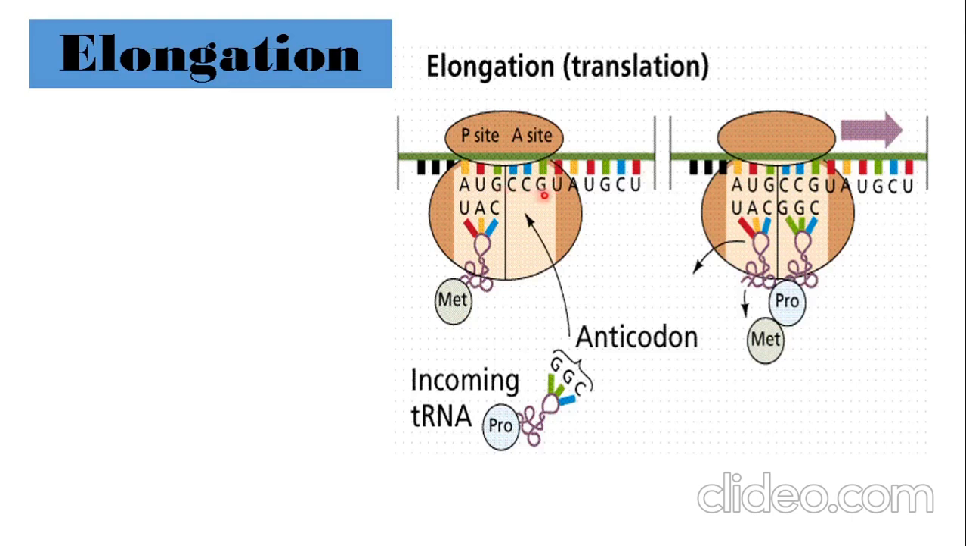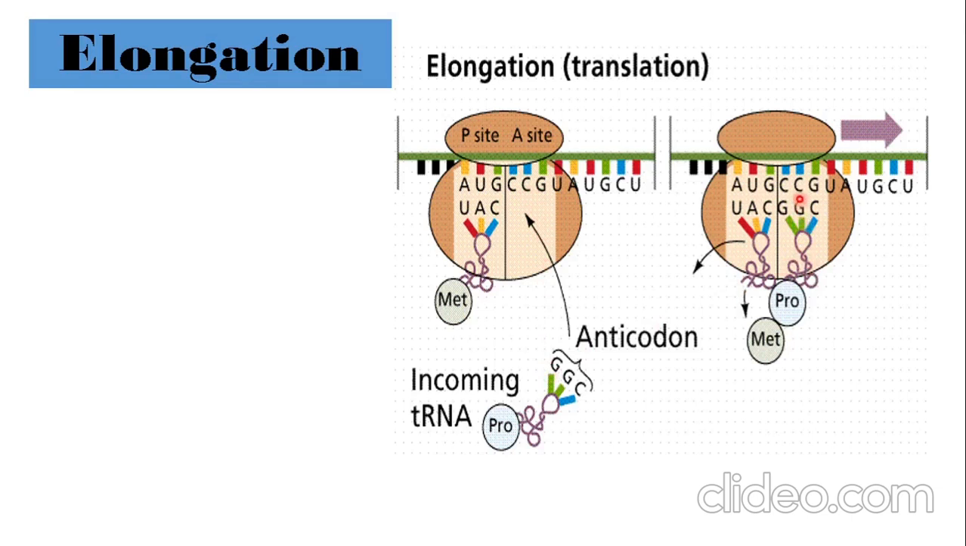Here, as you can see, the bases are CCG. CCG is the codon for proline as per the genetic code. Now, the tRNA to which proline is attached will have the anticodon GGC. GGC will move here and get temporarily attached. Being complementary, they will get temporarily attached. Then here, as you can see, it has got attached.